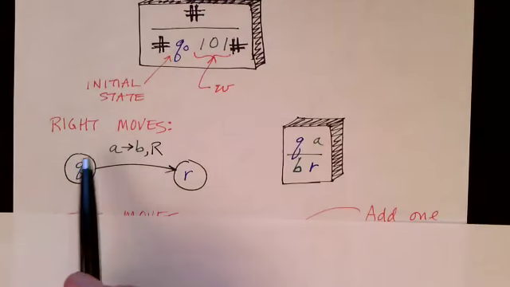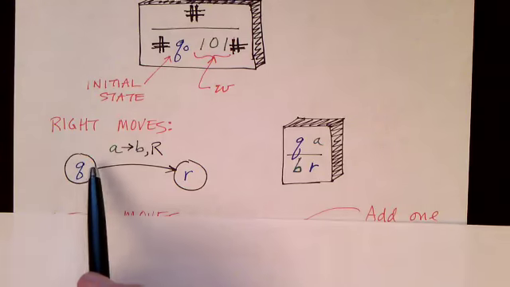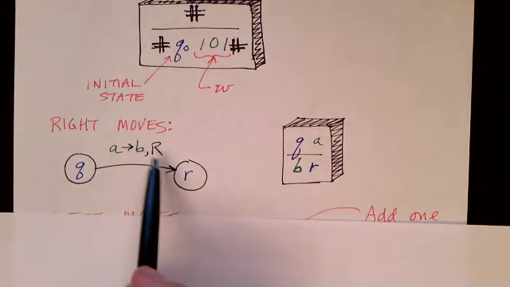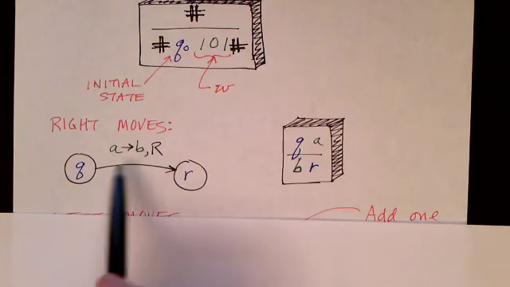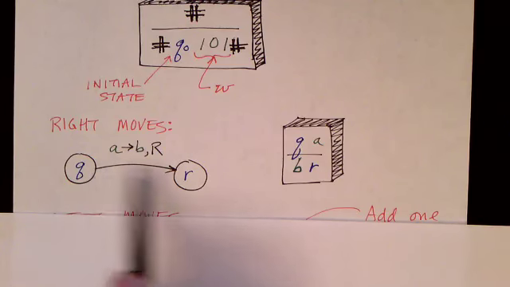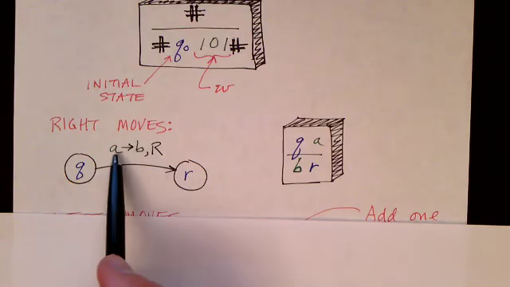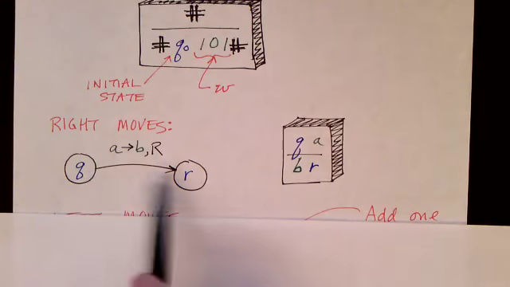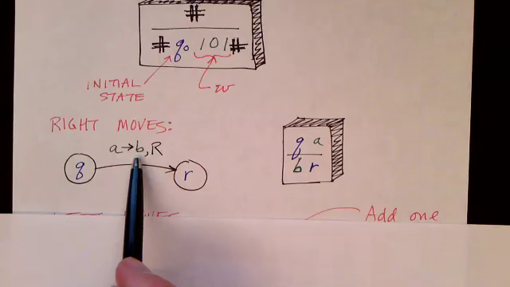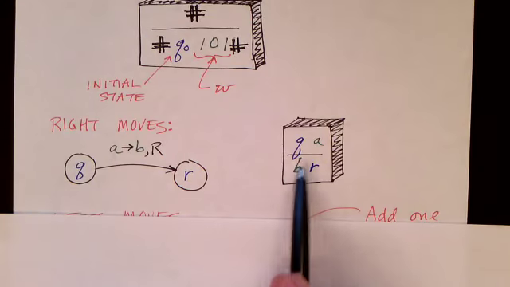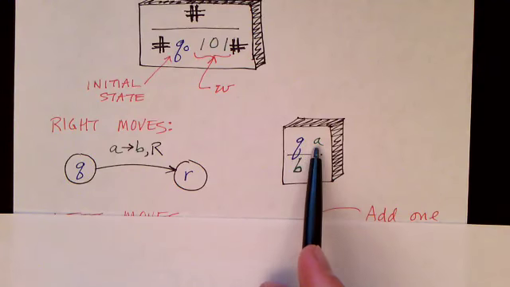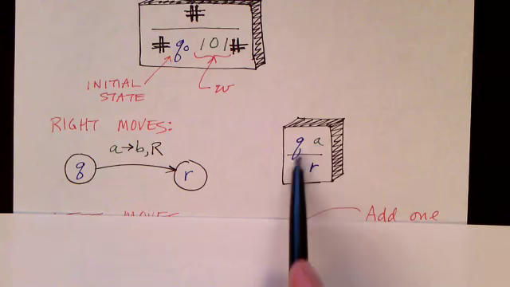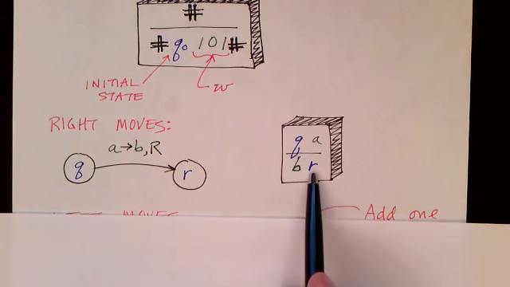Now, for any transition in the Turing machine that moves to the right, it goes from some state to some other state. It reads some symbol and replaces it with some other symbol. So, for example, from state Q to R, reading an A and replacing it with a B, we would create a tile like this. In state Q, looking at symbol A, we replace the A with B, move to the right, and go to state little r.